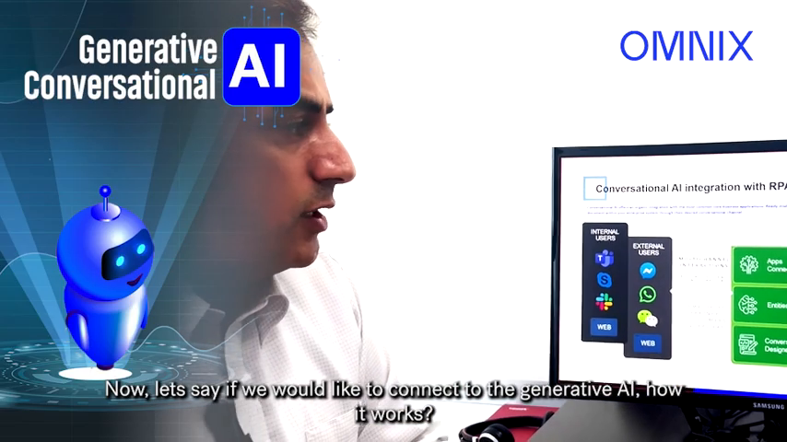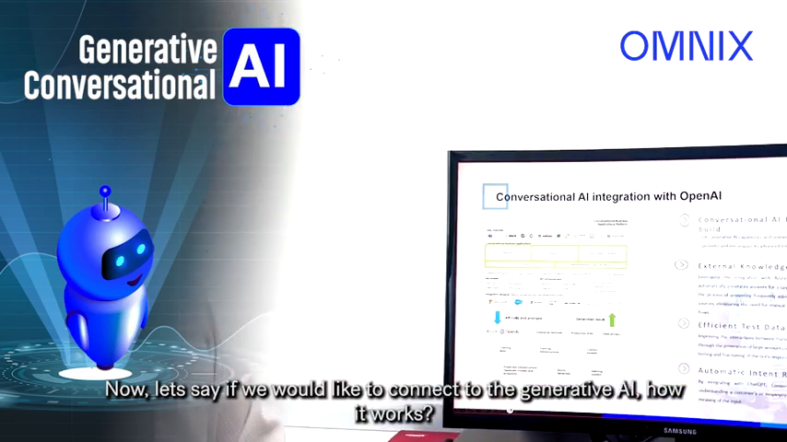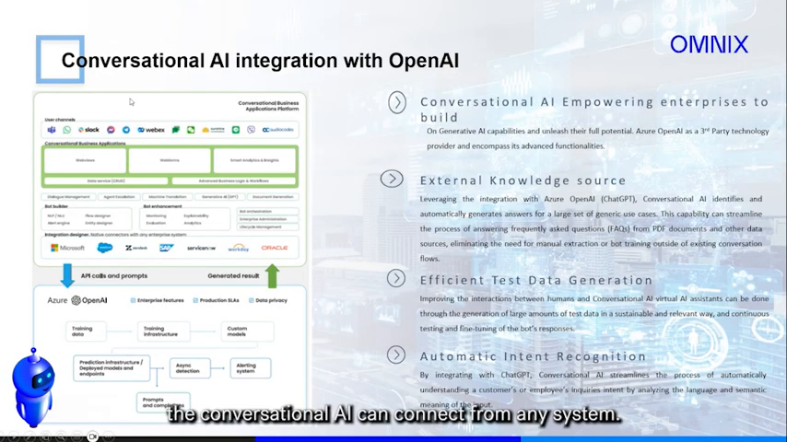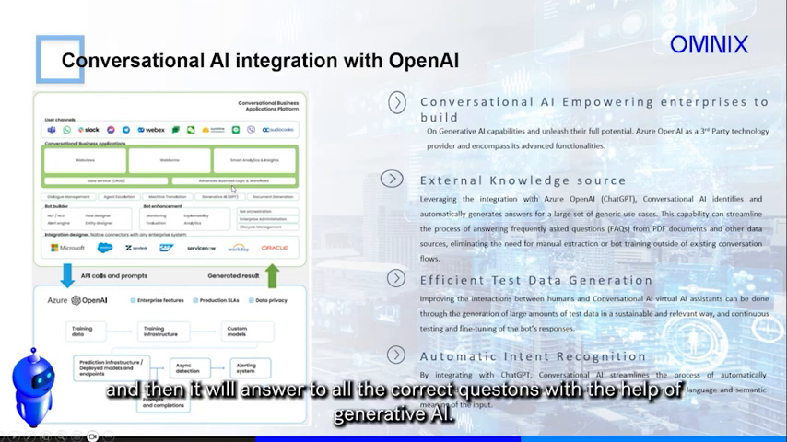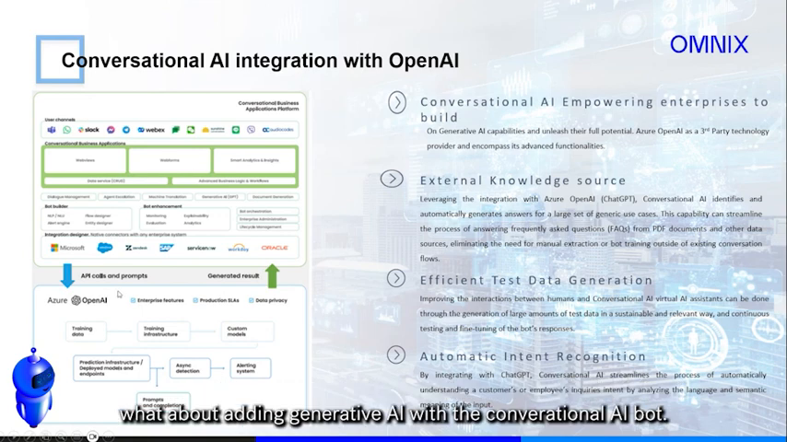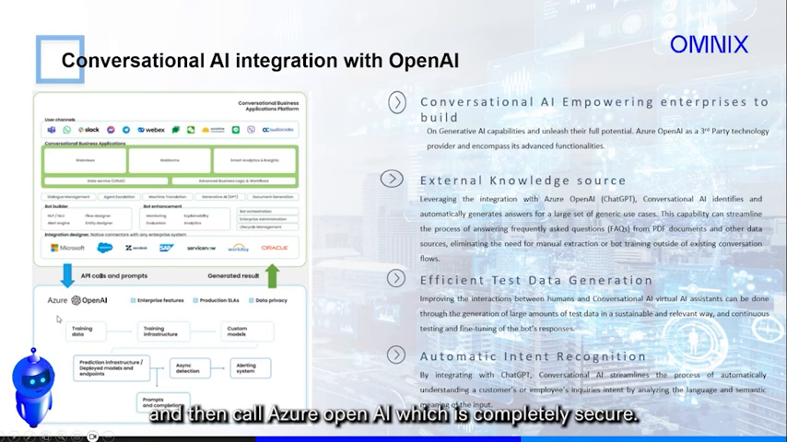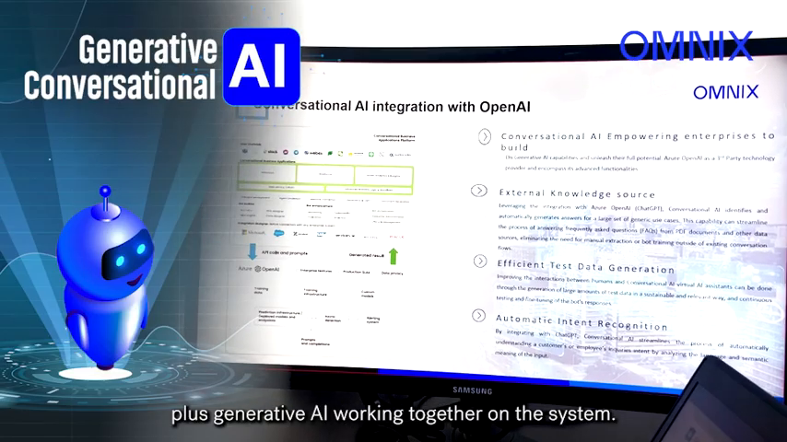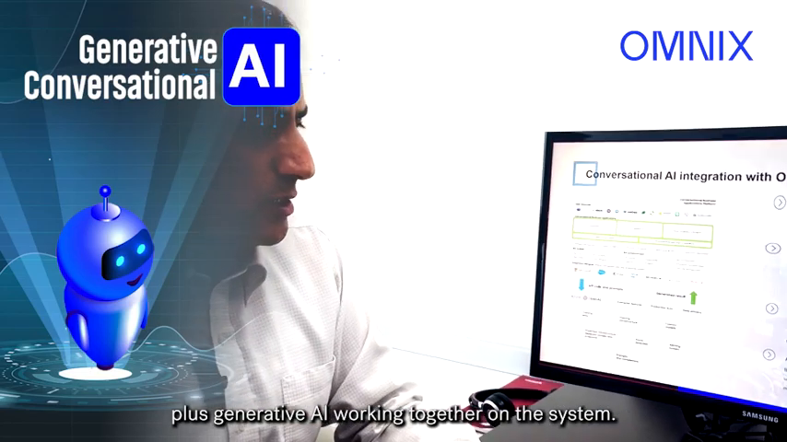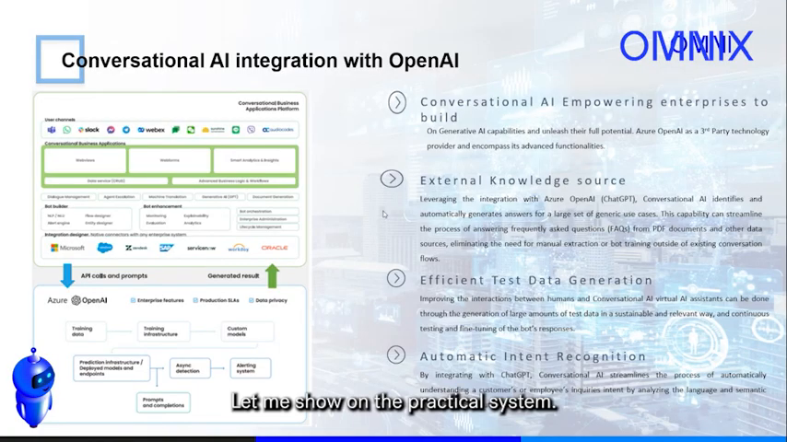Now let's see how it works if we would like to connect to generative AI. The conversational AI can connect to any system, but it needs to be built step by step, and then it will answer all the questions correctly with the help of generative AI. We add generative AI to the conversational AI bot and then call Azure or OpenAI, which is completely secure, and we will get the responses from it. So how do conversational AI plus generative AI work together on the system? Let me show you on the practical system.